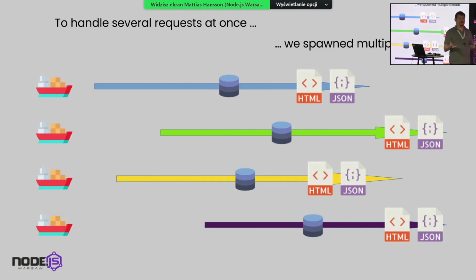Which means that if there were 100 guys that pressed enter on your address at the same time, of course they got one thread each, and they had an okay experience. When guy number 101 came and pressed enter basically at the same time, he had to wait until one of those other 100 were finished. And as I said, that's why we have the ship there. It's expensive, the thread.